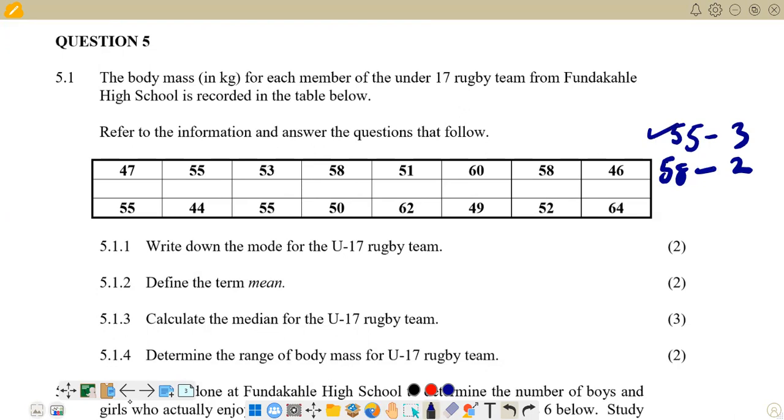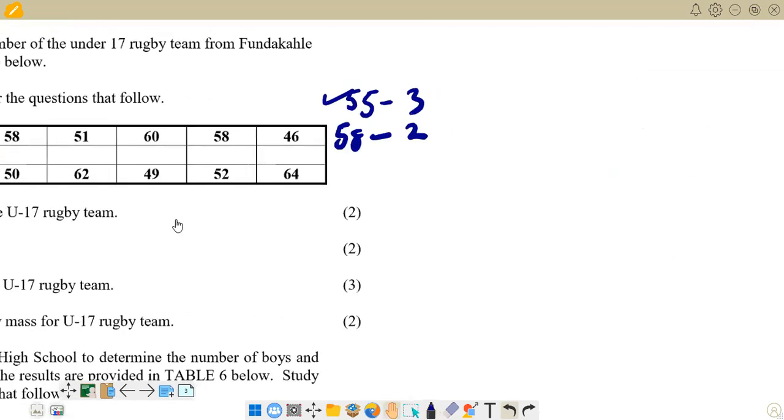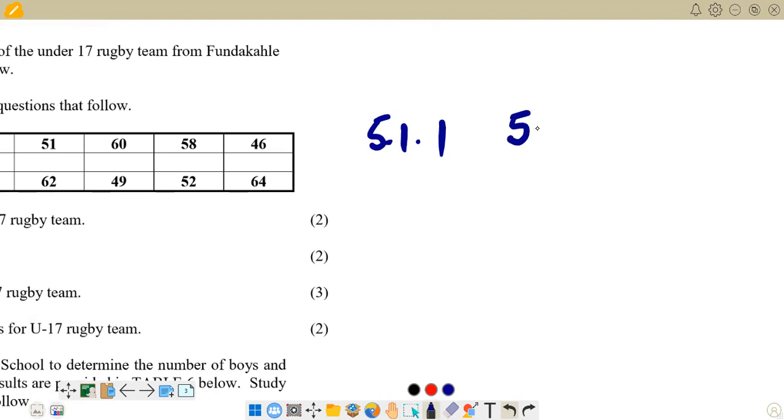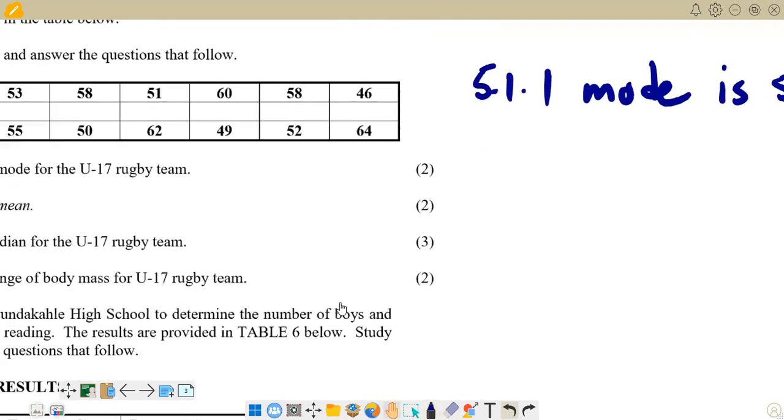For 5.1.1, we can come here and put down the answer. We are saying the mode is 55. So that's what we have in terms of 5.1.1. Then we go on to the next question.